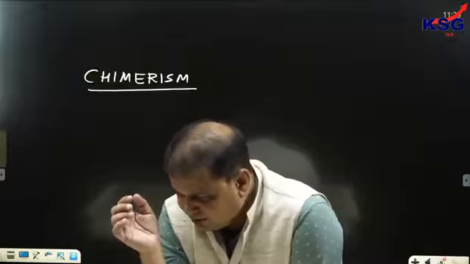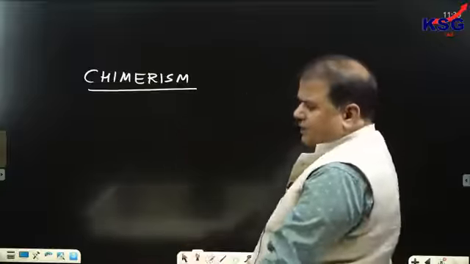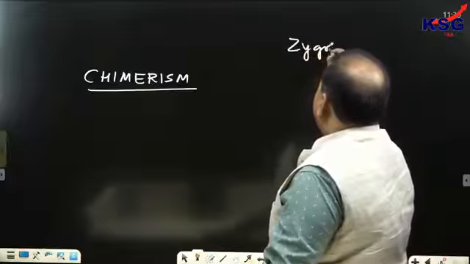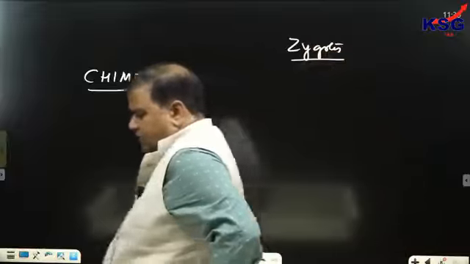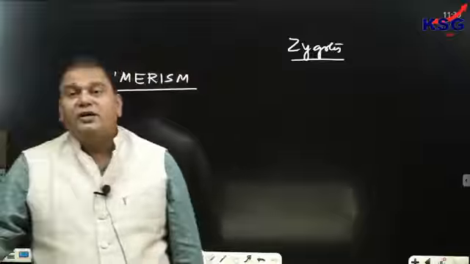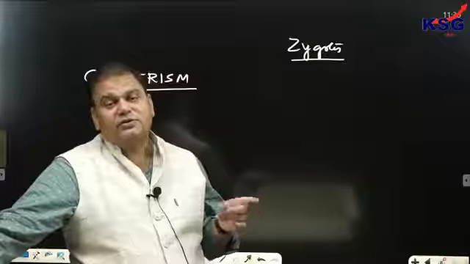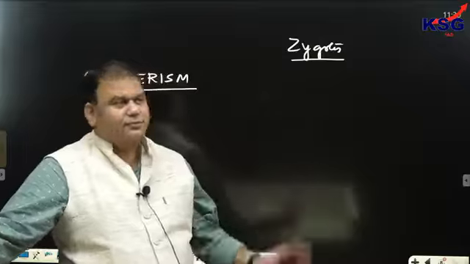Which type of twins is more common in nature? That's identical twins. Sometimes these zygotes leading to the birth of fraternal twins. So remember that it would be only possible in fraternal twins, not in identical twins, because in identical twins the genetic makeup is the same.